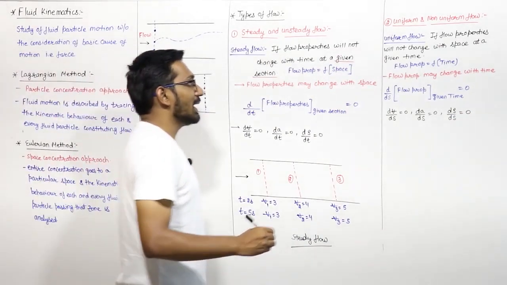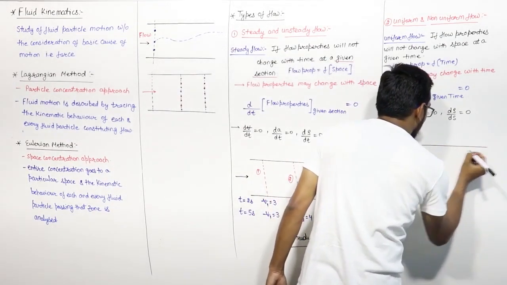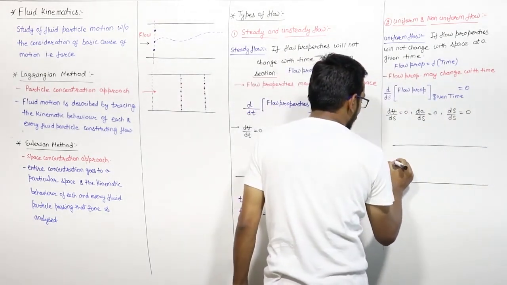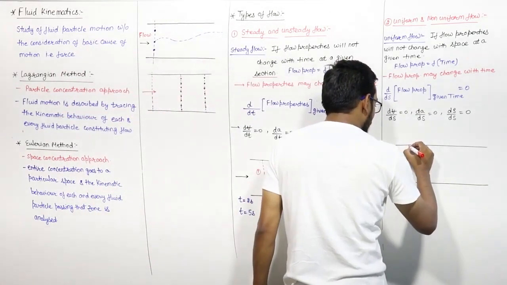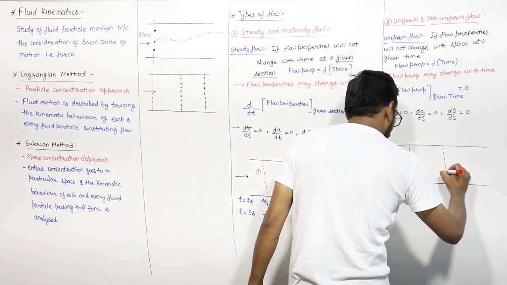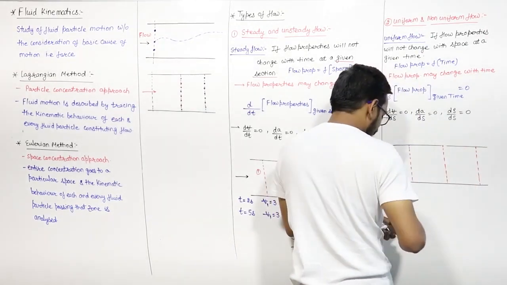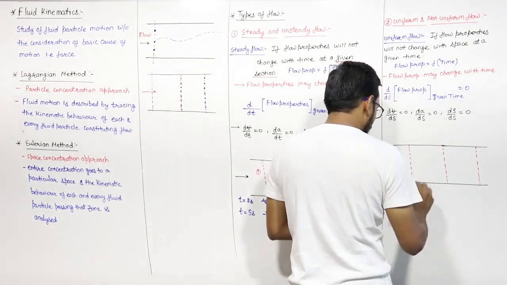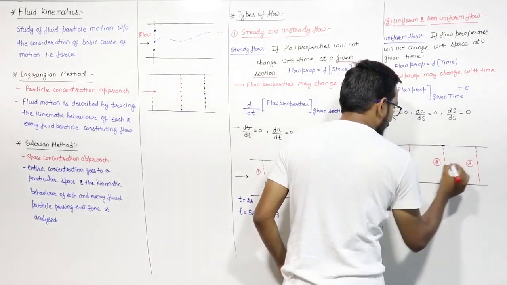And if you want to visualize how you can visualize the uniform and non-uniform flow, let us say you have this pipe in which the fluid is flowing in this direction. I will take three sections again. Same sections. This is section 1, this is section 2, and this is section 3.